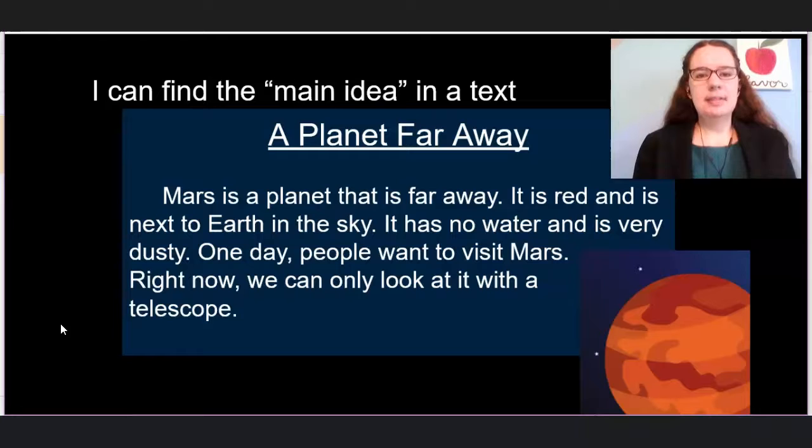Mars is a planet that is far away. It is red and is next to Earth in the sky. It has no water and is very dusty. One day, people want to visit Mars. Right now, we can only look at it with a telescope. All right, so I'm trying to find the main idea in this text.